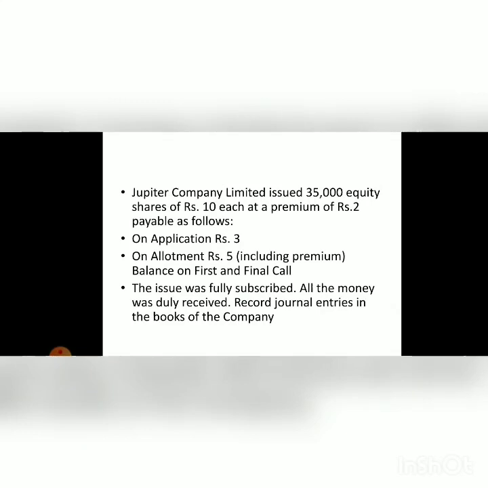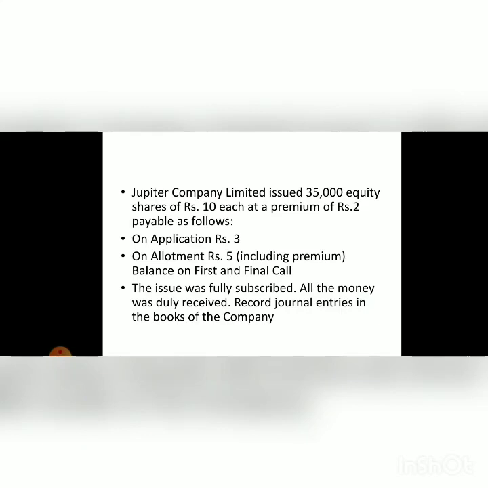Jupiter Company Limited issued 35,000 equity shares of rupees 10 each at a premium of rupees 2. So the company has issued 35,000 shares and the issue value of the share will be 12, that is 10 plus 2 premium. The amount is payable as on application rupees 3, on allotment rupees 5 including premium, and the balance on first and final call. So the balance will be rupees 4. The total value of the share is 12.